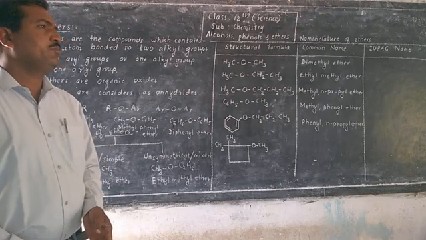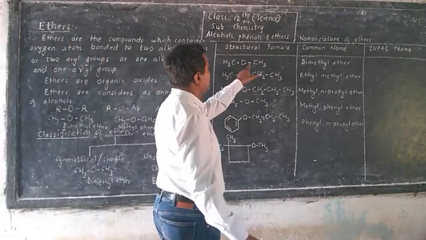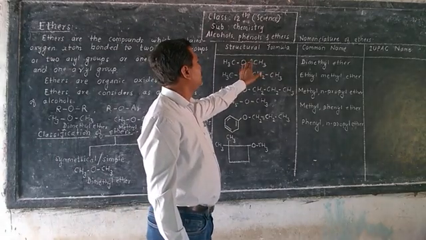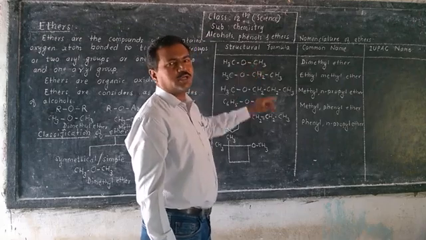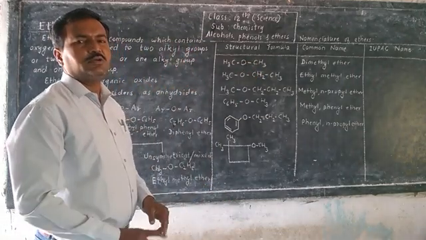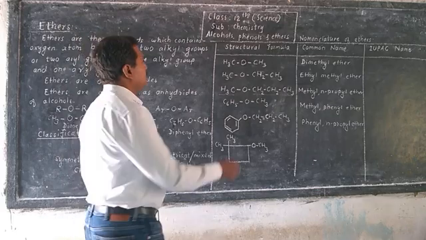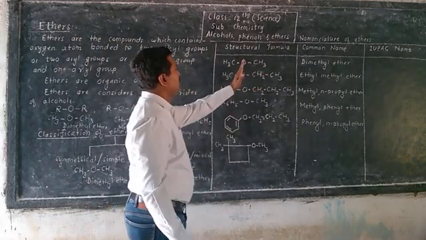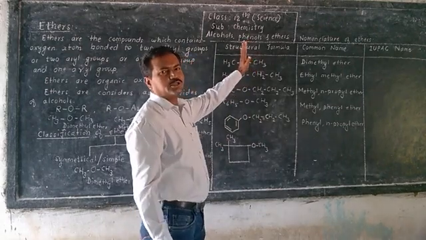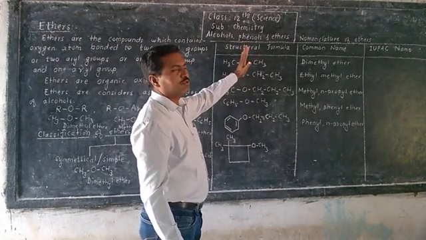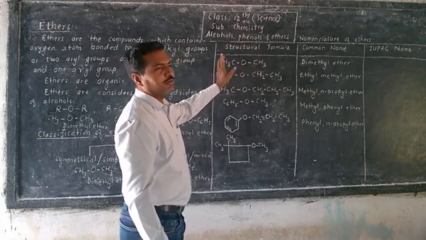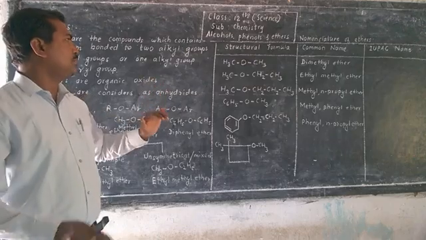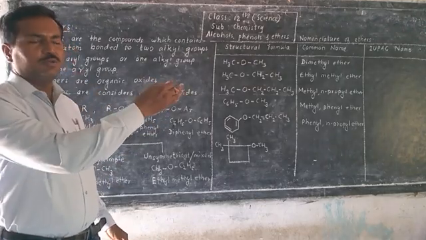Then count chain of carbon atoms from such carbon atom which is attached to that loosely bonded oxygen atom. Here only one carbon atom is in the longest chain because that chain breaks due to presence of oxygen atom.